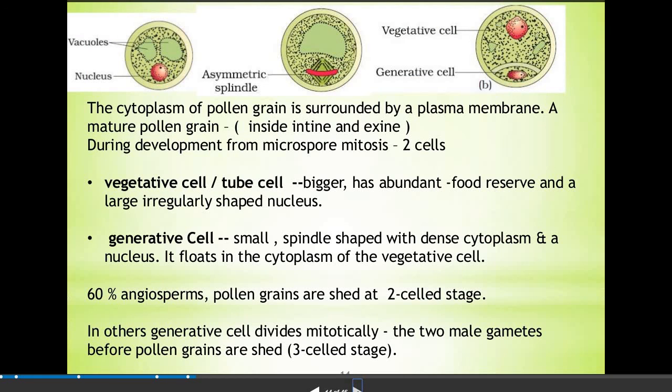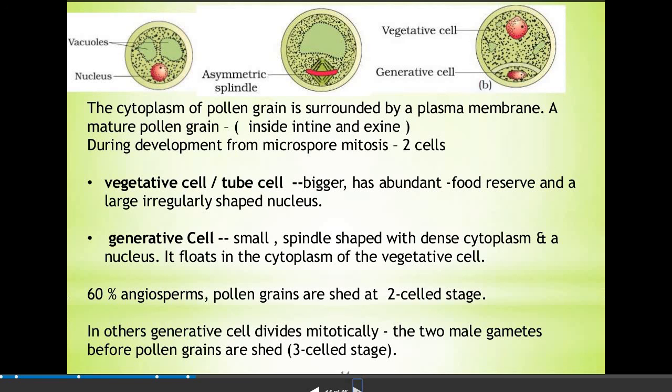The cytoplasm of the pollen grain is surrounded by the plasma membrane. A mature pollen grain consists of the intine and exine inside. During development from microspore mitosis, it consists of two cells: the vegetative cell, also known as the tube cell, which is bigger and has abundant food reserve and a large, irregularly shaped nucleus. The generative cell is small, spindle-shaped with dense cytoplasm and contains a nucleus. It floats in the cytoplasm of the vegetative cell.